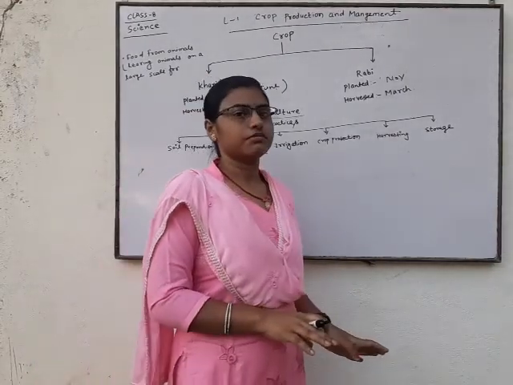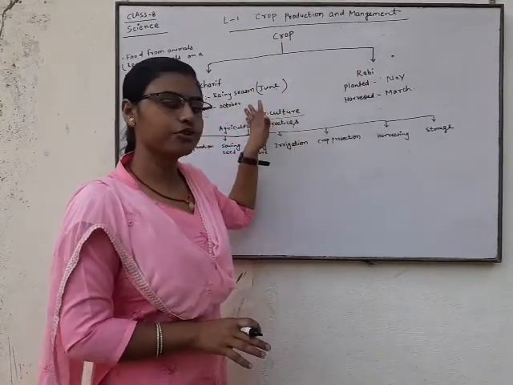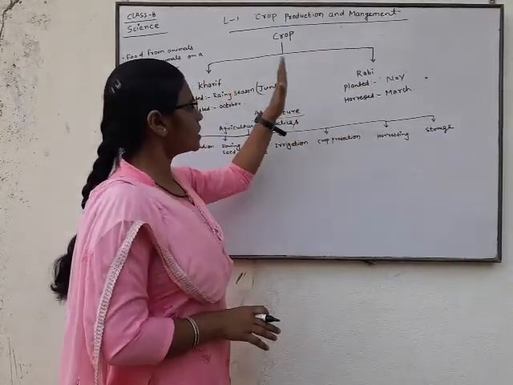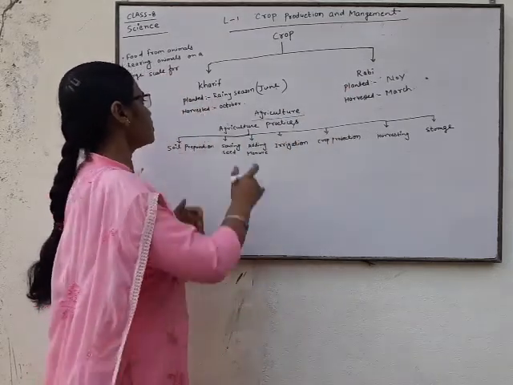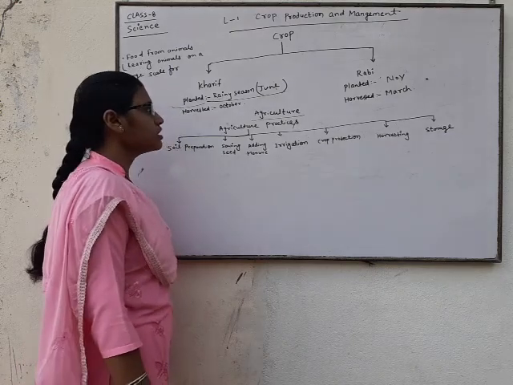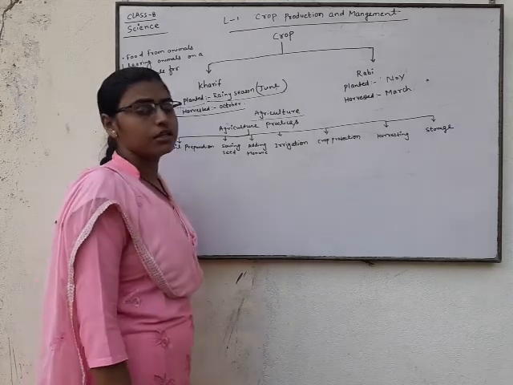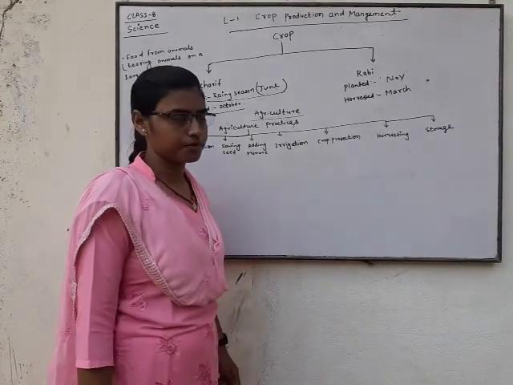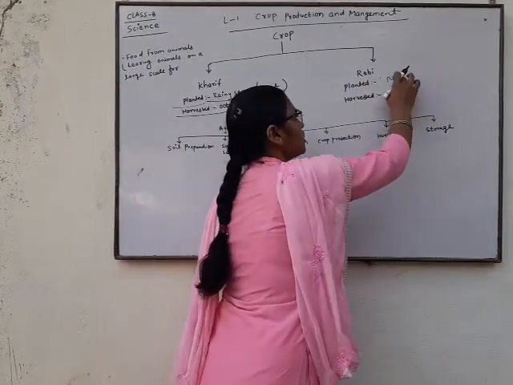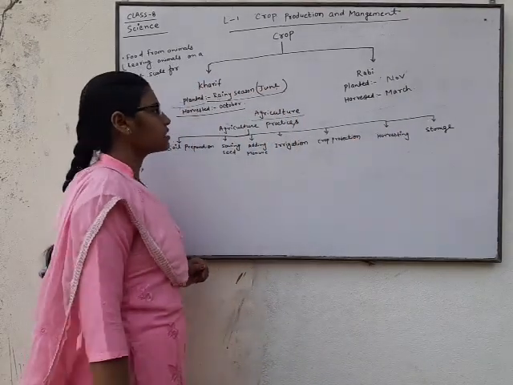So further, crops are divided into two forms: Kharif crops and Rabi crops. Kharif crops are planted in the rainy season in the month of June and harvested in the month of October. Rabi crops are planted in the month of November and harvested in the month of March.